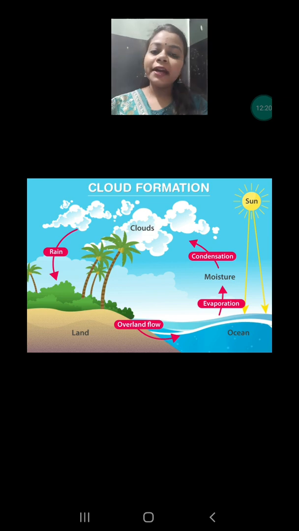So in this video I focused on the processes of evaporation and condensation, which are very important, and due to that only our weather is changing. When there is more water vapor in our atmosphere, more humidity will be there. That is also a different type of weather. When not much water vapor is present in our environment, then a very hot climate will be there. This is also a type of weather. And when it precipitates as rain, it will be rainy weather. So you are seeing how the processes of evaporation and condensation also affect the weather.